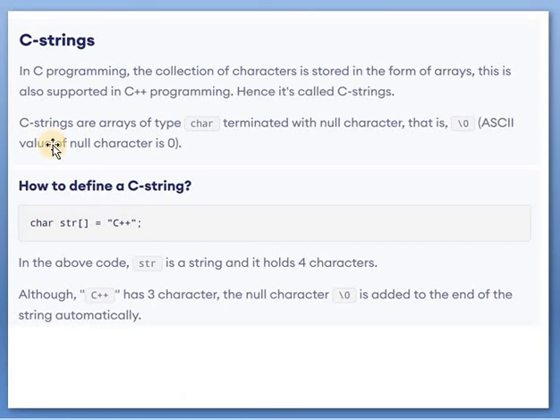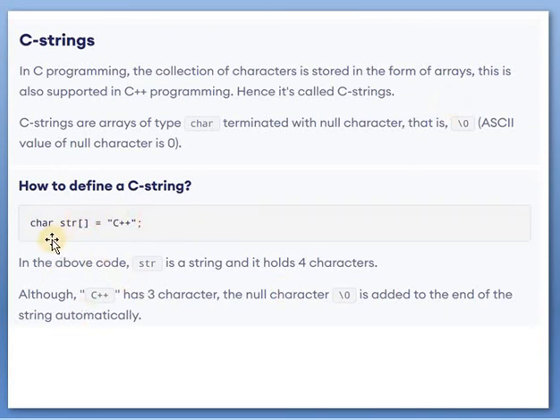So these are some string manipulating functions. Now, C string. In C programming, a collection of characters is stored in the form of arrays. This is also supported in C++ programming, hence it's called a C string. C strings are arrays of type character terminated with the null character, that is \0. The ASCII value of the null character is 0. So the string is ended with it.